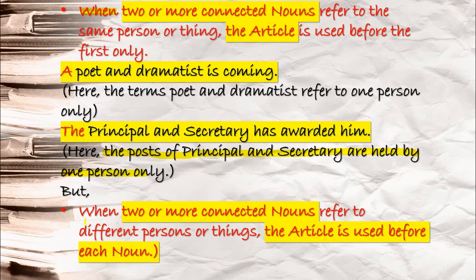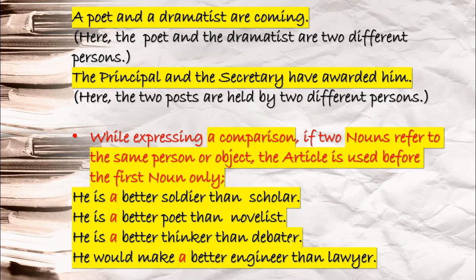But when two or more connected nouns, like poet and dramatist, principal and secretary, refer to different persons or things, on that time the article is used before each noun. See the examples. A poet and a dramatist are coming. Here, when you write a poet and a dramatist are coming, it means what? Here, the poet and the dramatist are two different persons.